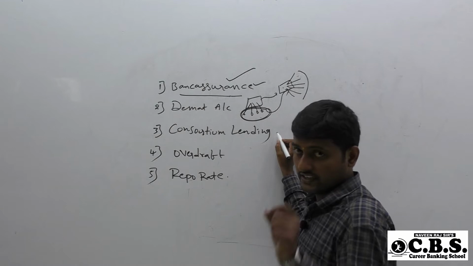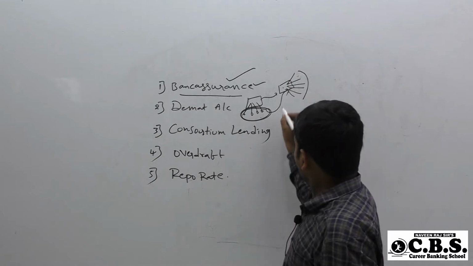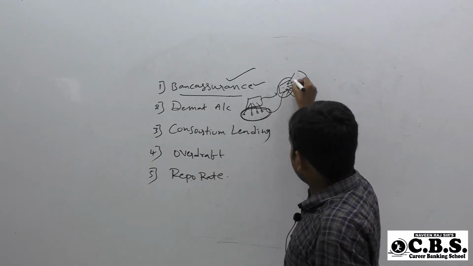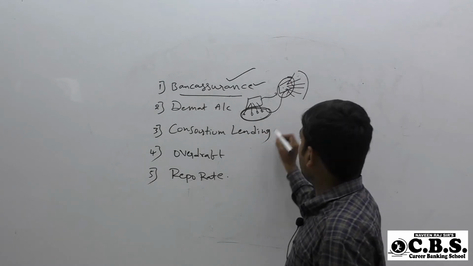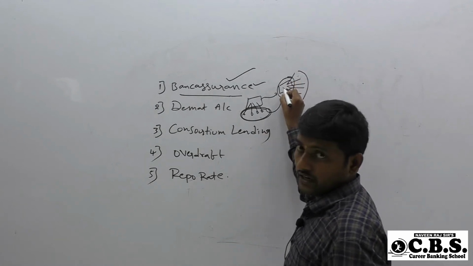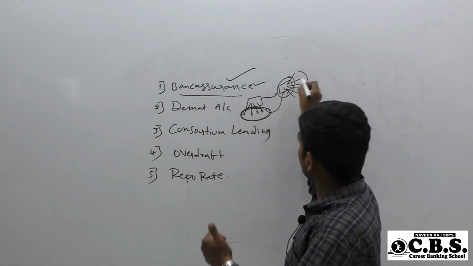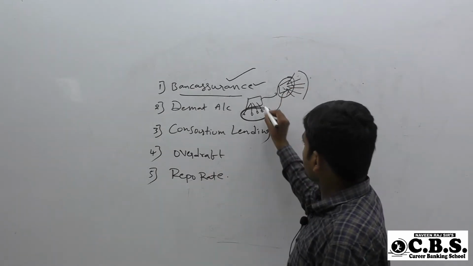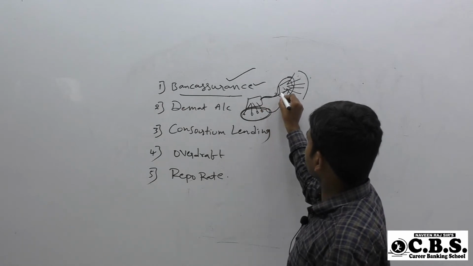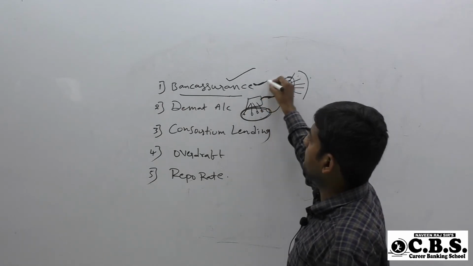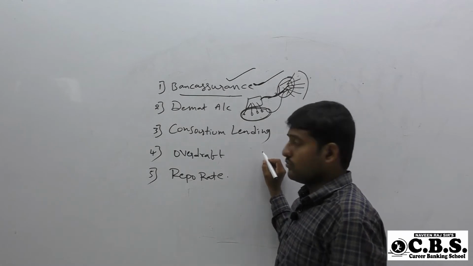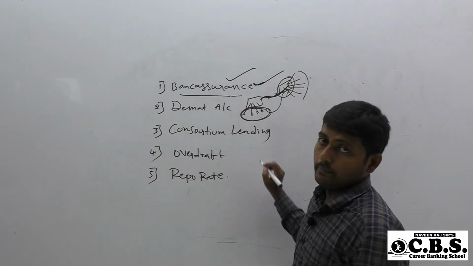Now, what will the bank get by selling the insurance products? The bank will get a commission on each insurance policy sold. So selling insurance products through banks is called bank assurance. This is all about bank assurance.